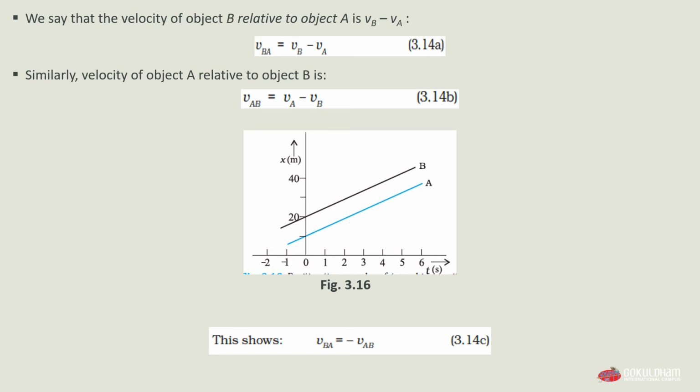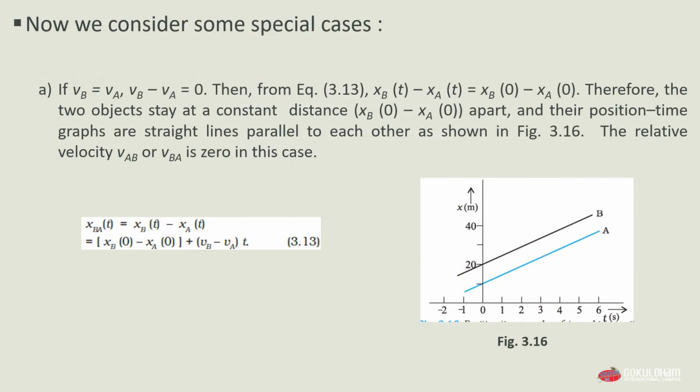You can also see figure 3.16. It shows that velocity BA is equal to minus velocity AB, which is our equation 3.14c. Now we will consider some special cases. First is case A. In that, if velocity of object B is equal to velocity of object A, that is, velocity of B minus velocity of A is equal to 0, then from equation 3.13, xB of t minus xA of t is equal to xB of 0 minus xA of 0.